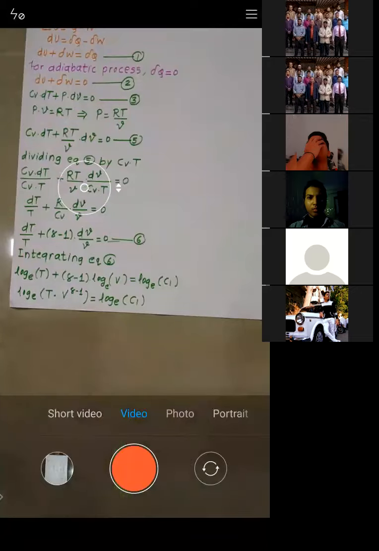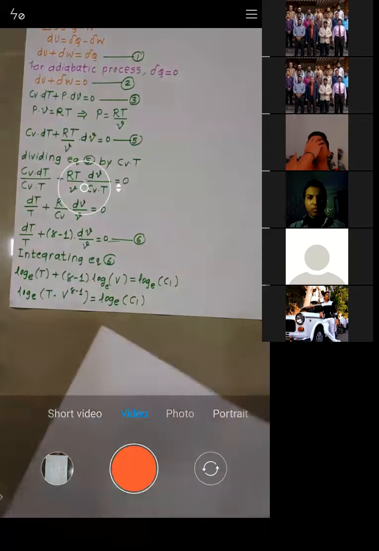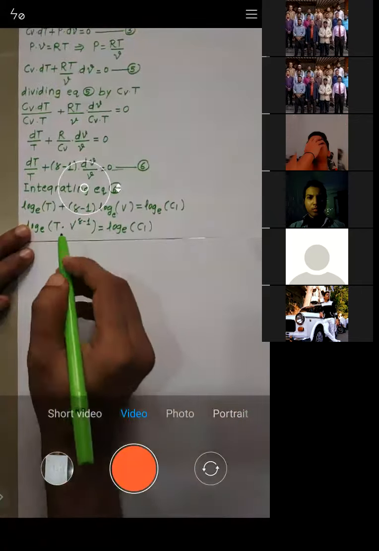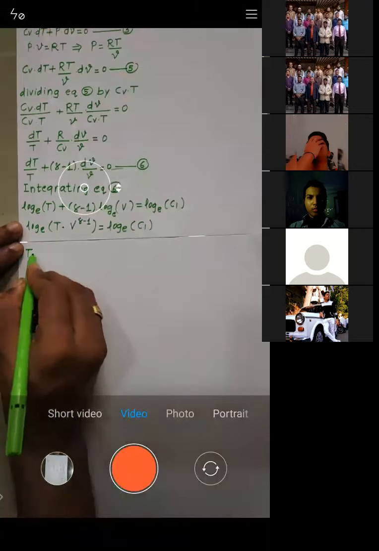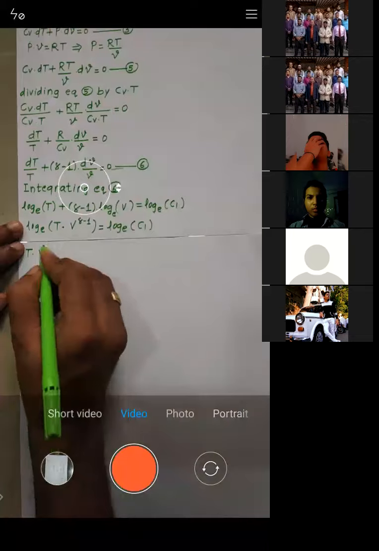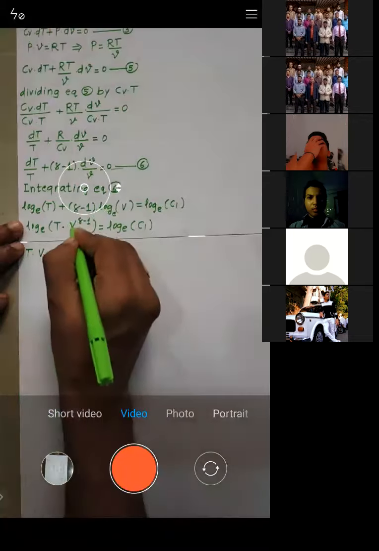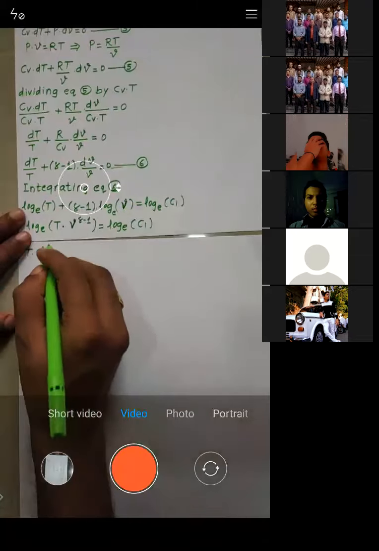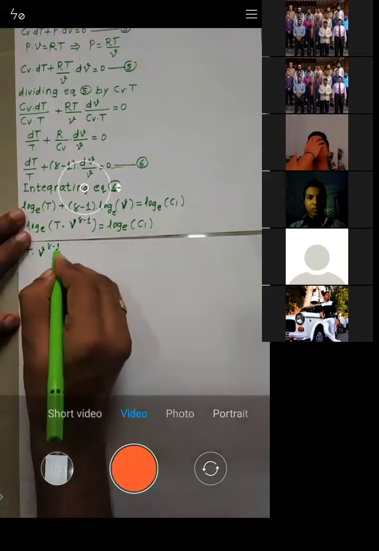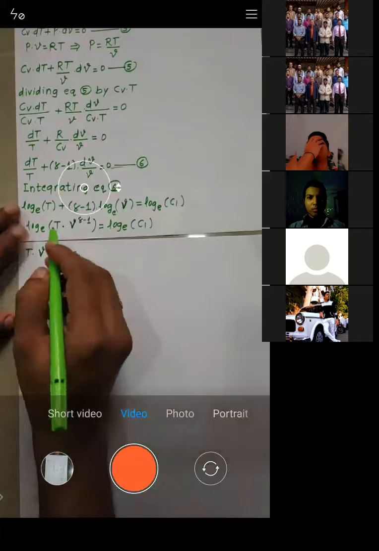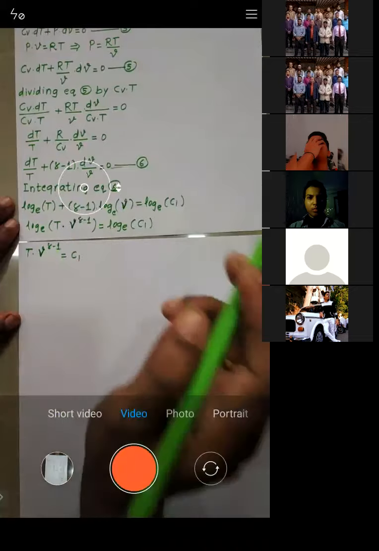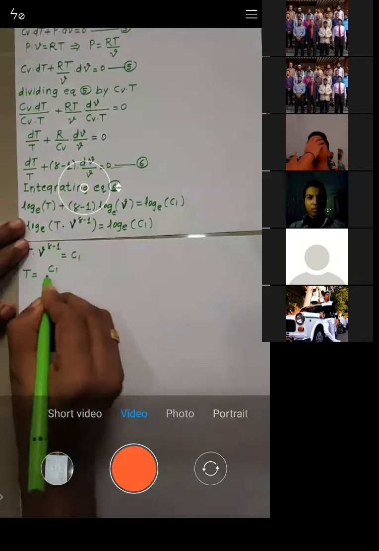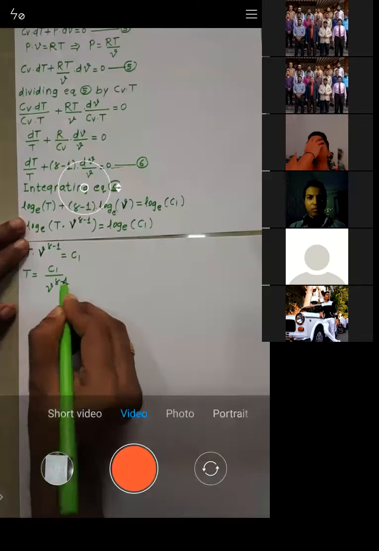Is it okay with this one? So now let's solve this. What we'll get is t into small v raised to power gamma minus 1 is equal to c1. The log gets cancelled. Is it okay? So from this, what value of t will we get? T is equal to c1 upon v raised to power gamma minus 1.